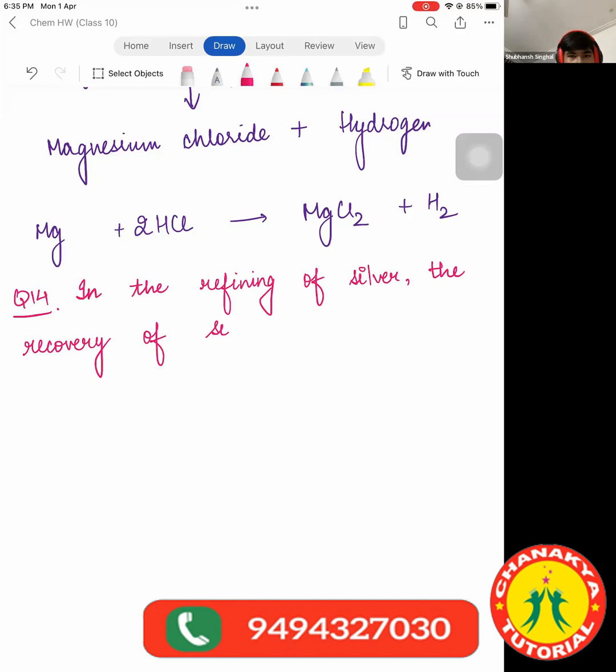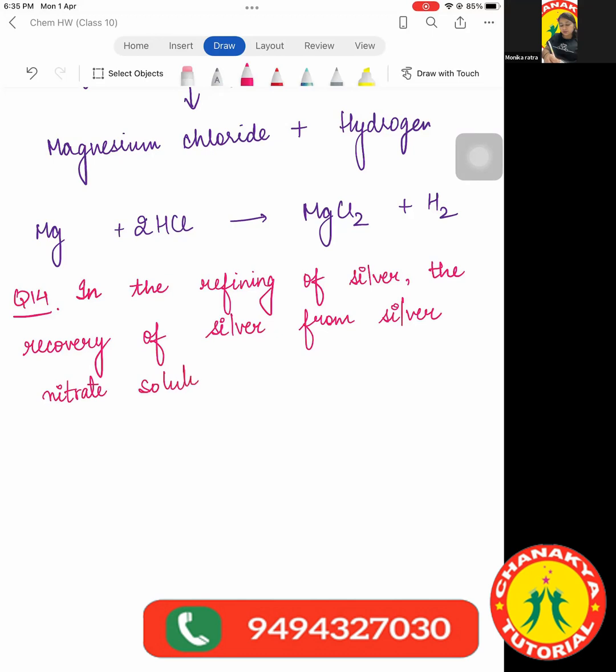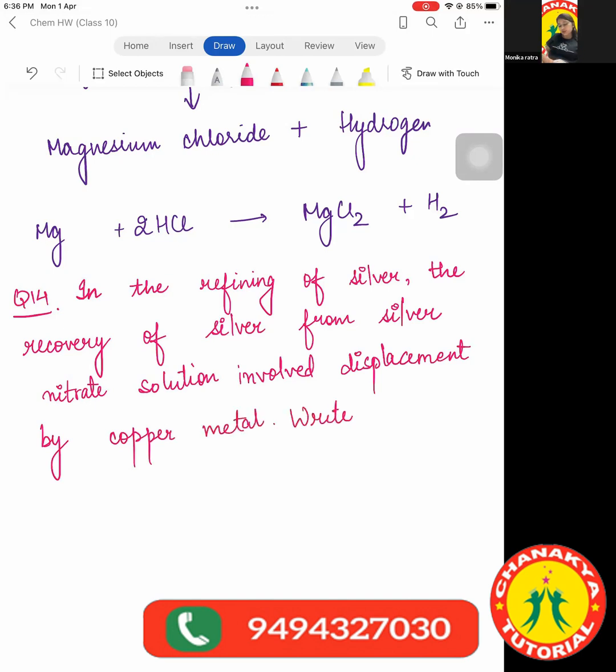Ma'am, I went to grab a pen. Sorry about that. The recovery of silver from silver nitrate solution involved displacement by copper metal. Write down the reaction involved. I think I need to tell you about the displacement reaction first. But I think we can do it.